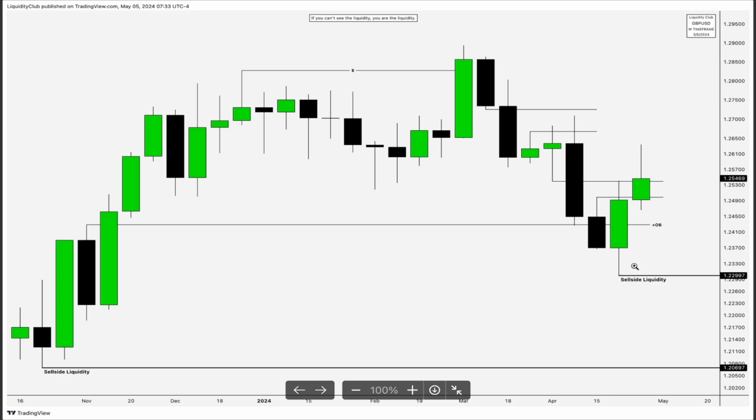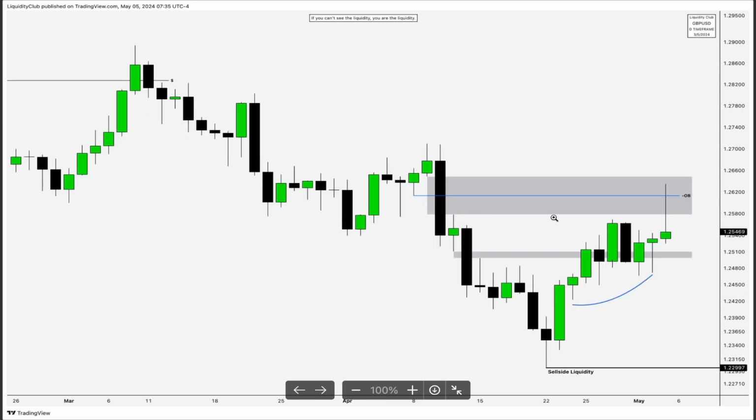So I'm expecting price to attack the low, and this sets a liquidity right there. Going to the daily time frame chart, you can see price from the high took out the high, reached the bearish order block, and filled some of that fair value gap. It didn't fill it completely, but it filled some of it and reached the bearish order block. From here, I'm expecting price to trade down lower.